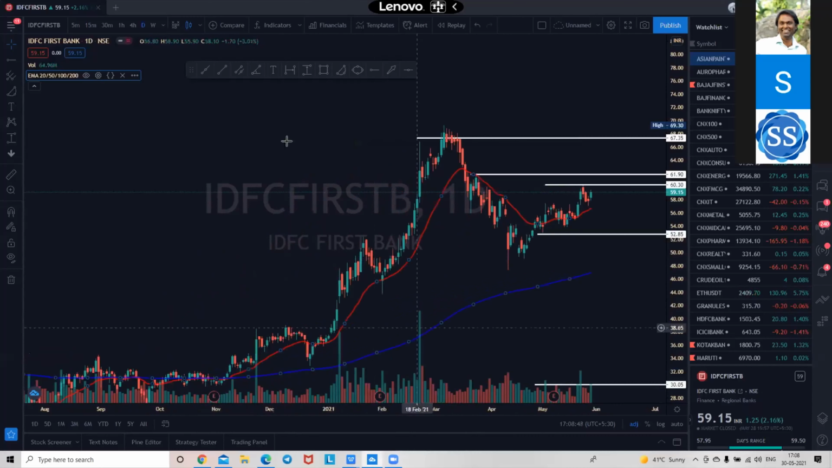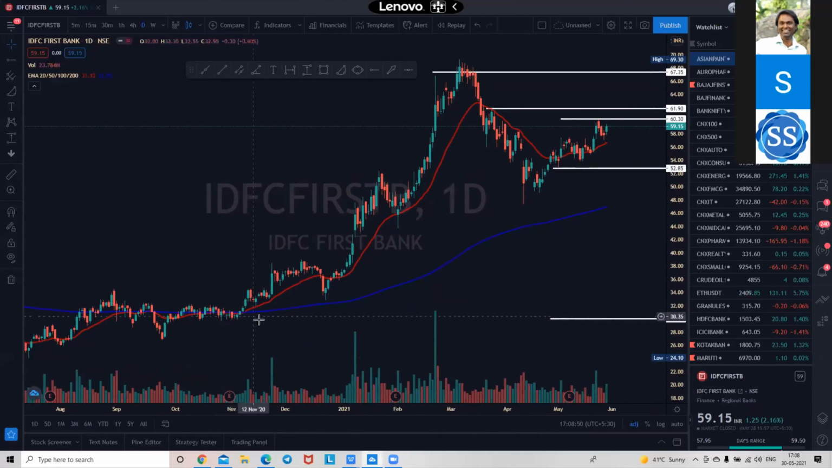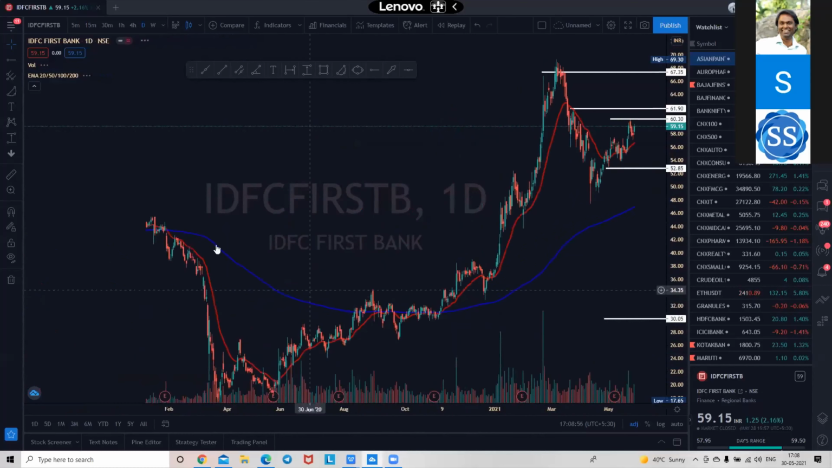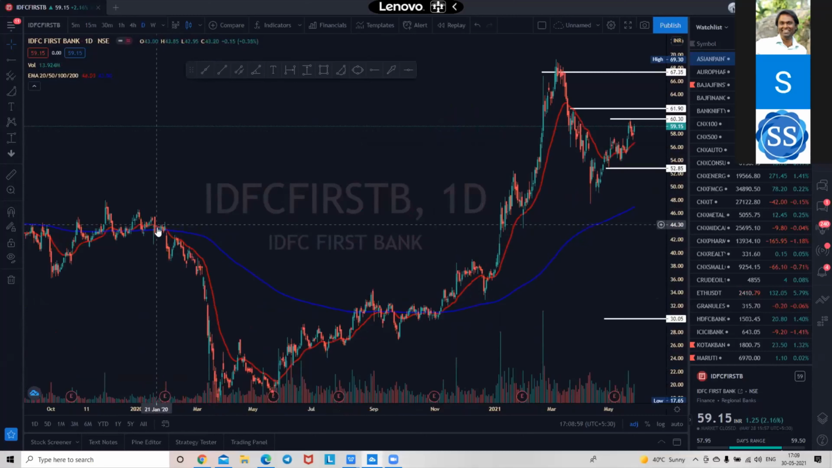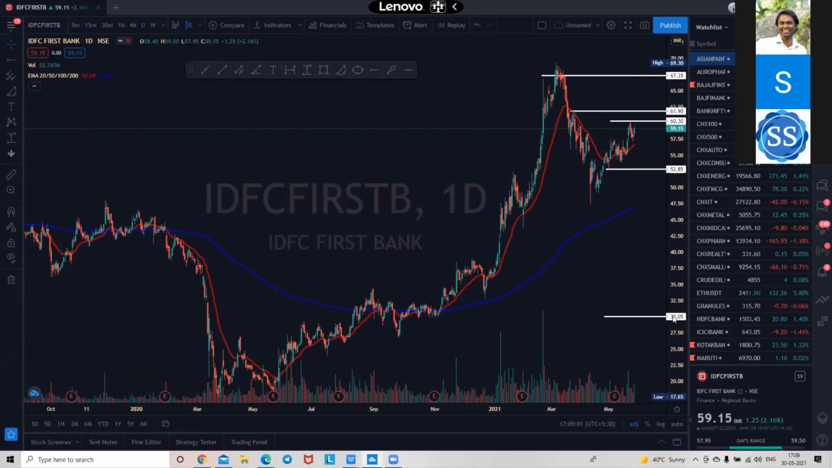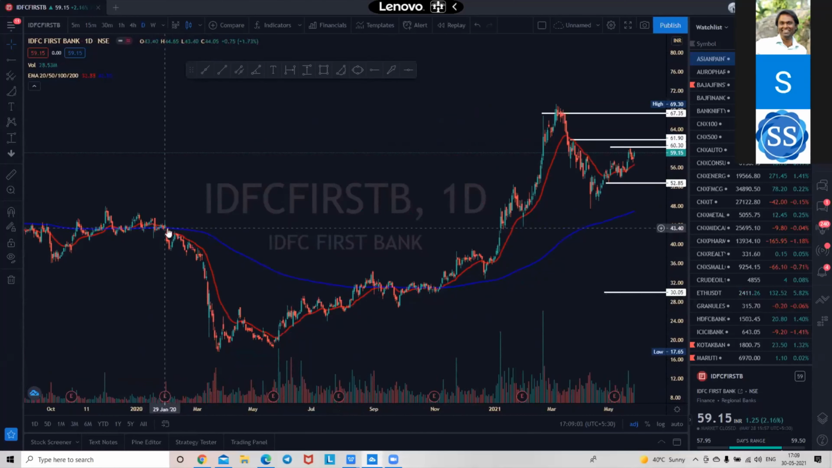Take it. The moment you see any crossover by 20 crossing 200, you are going to see a big move happening. And the moment you see a crossover from top down, you're going to see a big move happening downside. So pretty much simple. My life is sorted out with 20 and 200 EMA. I just need to see the range.